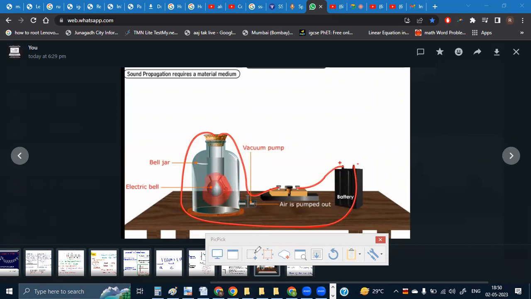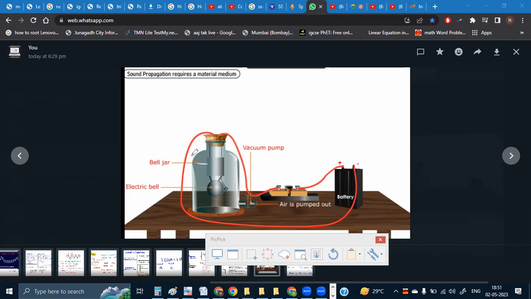The sound will be heard, and then slowly, with the help of a vacuum pump, we are going to pull out all the air which is inside this bell jar. Slowly, as the air is being pulled out from the bell jar, the intensity of sound, the amount of sound that you are able to hear, slowly decreases.